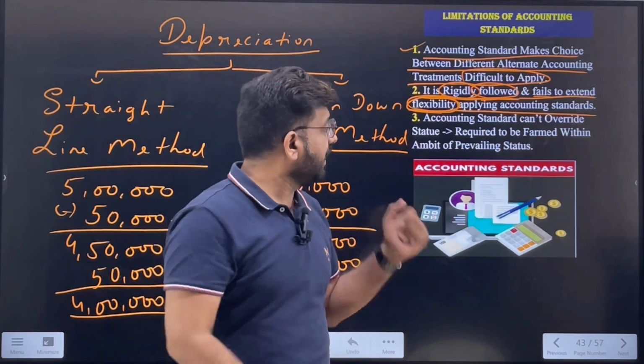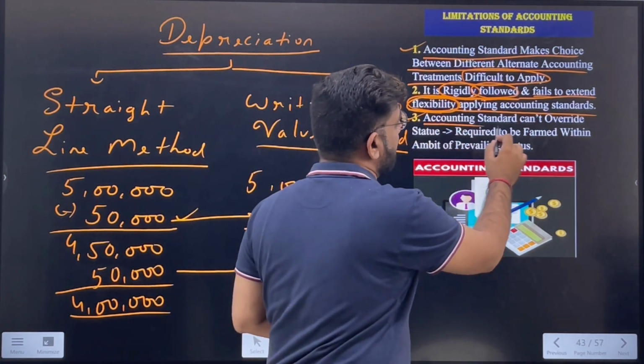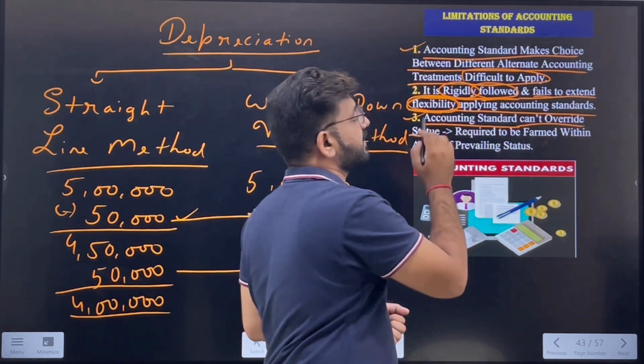Now let's come to the third one. Accounting standards can't override the statute. Statute simply means the law. Obviously, law is the supreme power. Above law, above statute, there is nothing. It cannot be like we can follow the accounting standards because it's above that. It is not above that.